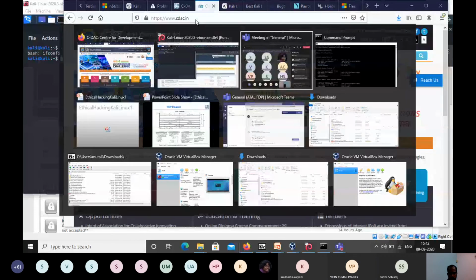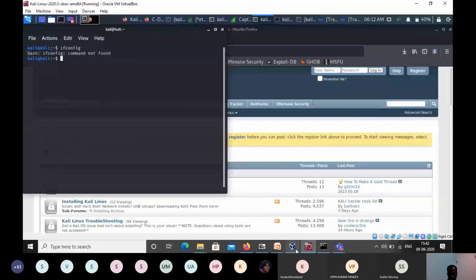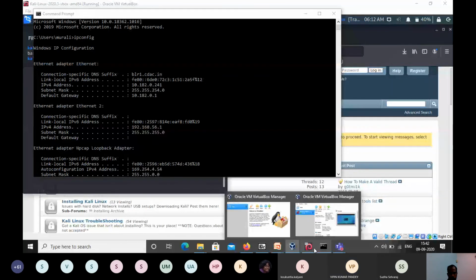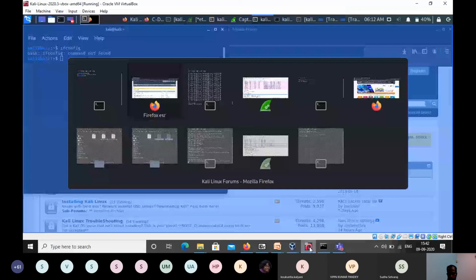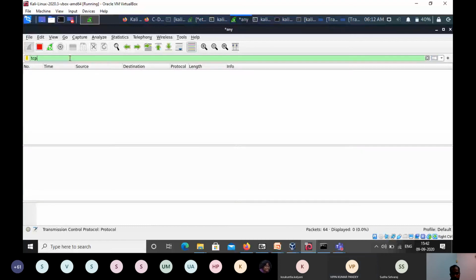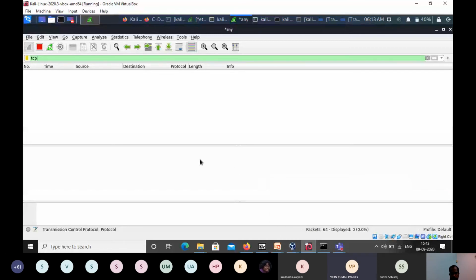I'm opening Wireshark also in the Kali. I'm not able to get any TCP traffic. The reason is that while installing VirtualBox, I'm not given full control of this base operating system. So this is running as an independent thing. Yes, it's a virtualization thing.